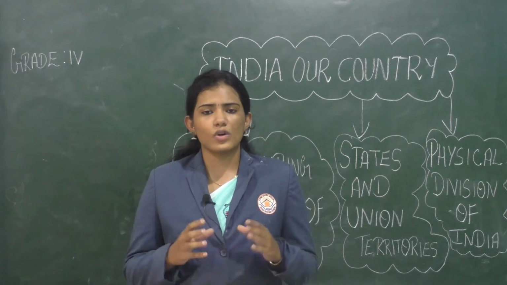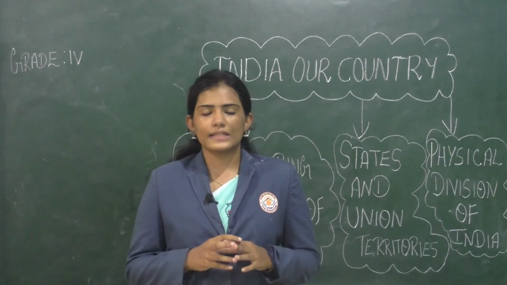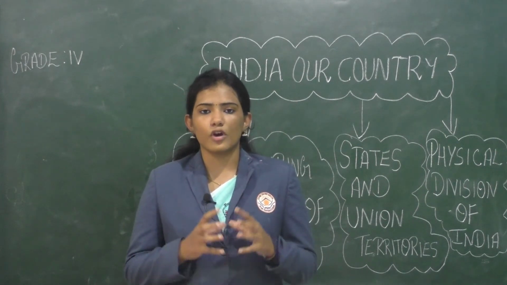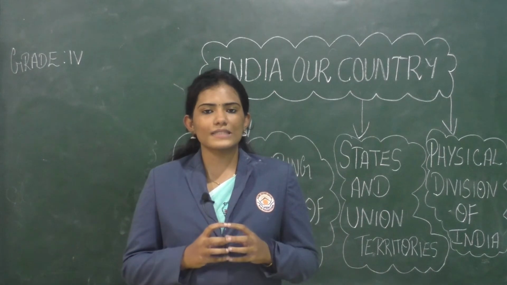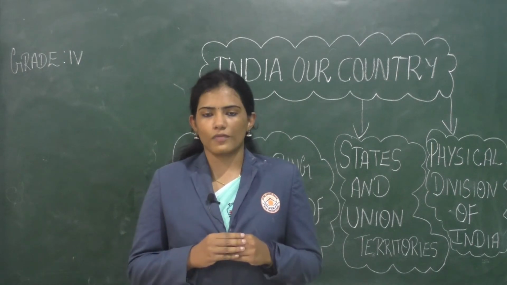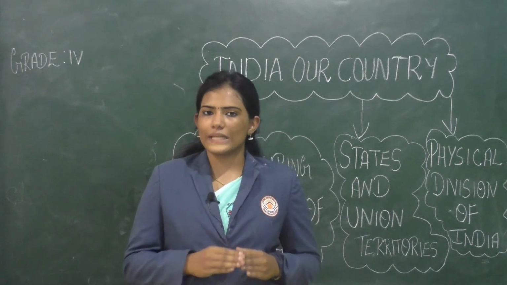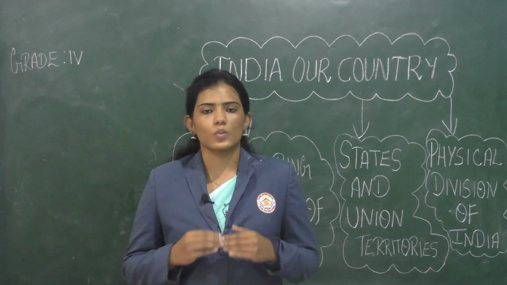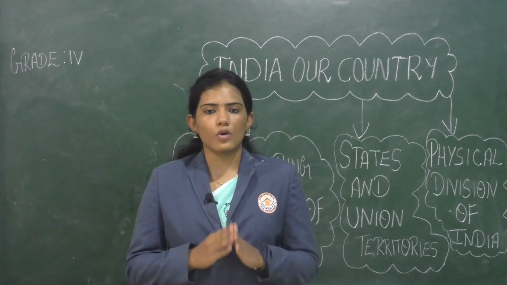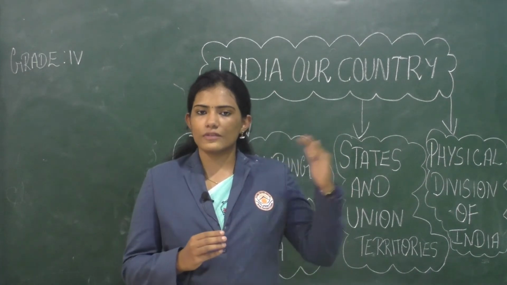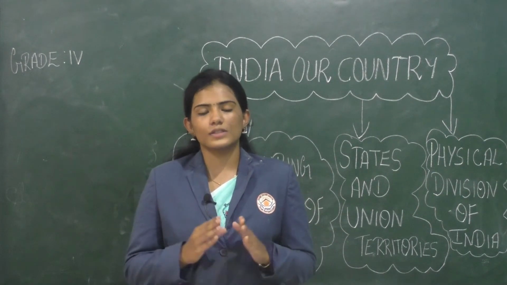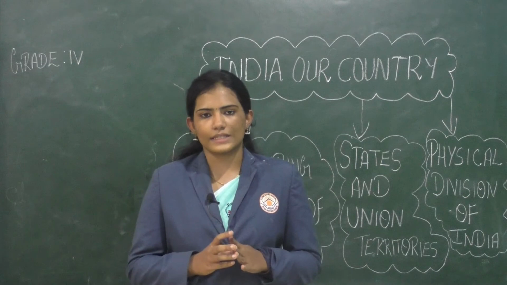Now coming back to what is Union Territory. Union Territory is an administrative unit where the central government will have the power of that particular place. So this is about the state and union territories. So as a responsible citizens of India, we should know all the 28 states and union territories with their capitals. So as an activity, I request all of you in the same map as you did for the neighboring countries, mark or locate all the 28 states and union territories.